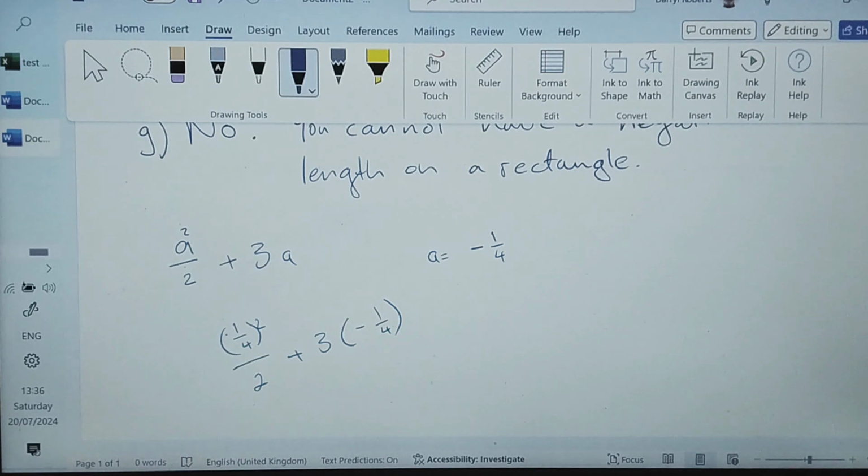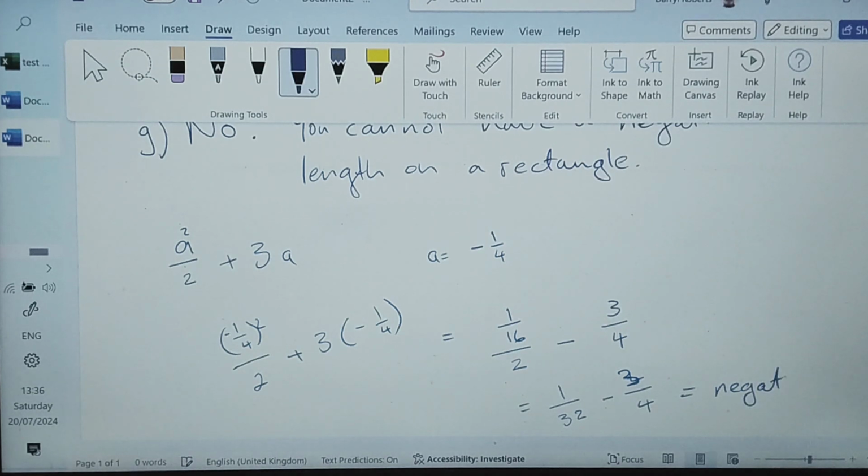So minus a quarter squared is 1/16 over 2, minus 3 times a quarter is 3/4. Well, half of a 16th is 1 over 32. So we're going to get 1 over 32. And can you see what's happening? It doesn't matter how small I make the fraction, I'm always going to get a smaller and smaller fraction on the left, subtracting, even though the fraction is getting smaller, the fraction on the right is always going to be bigger than the fraction on the left. So the answer is always going to be negative.